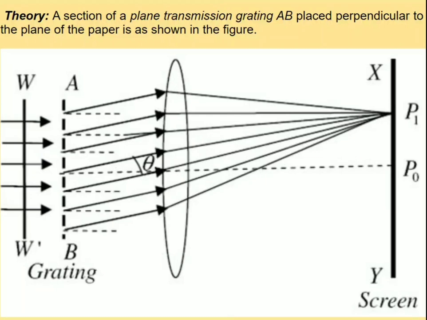So these rays meeting at point P0 give the position which is named the central maxima. But some of the light rays are bending at the corners of the obstacle, and due to this diffraction they meet at a point P1 on the screen. Then what is the position of P1 here? That will be found in the next slide.